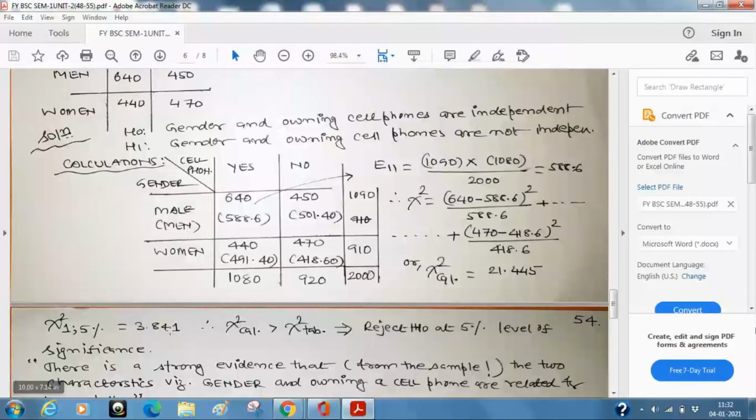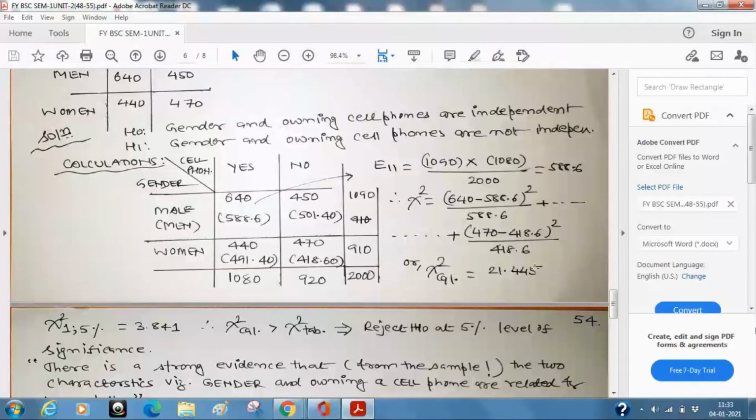Now the question is how did you get it? Sir, it is not from my pocket or your pocket, it is from the table. So now you can understand that one value, as I was telling you, is a calculated value. Another value is the tabulated value. What is the rule of thumb? Rule of thumb is if calculated is less than tabulated, we will accept. But here in this example, calculated is greater than tabulated.